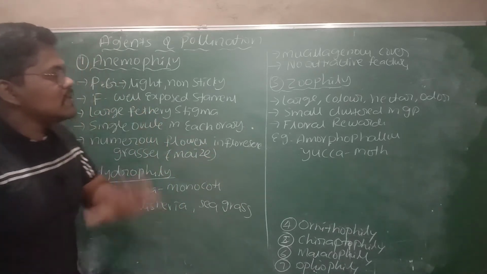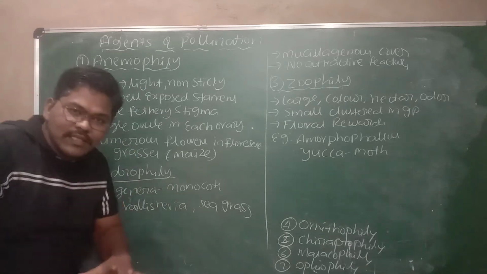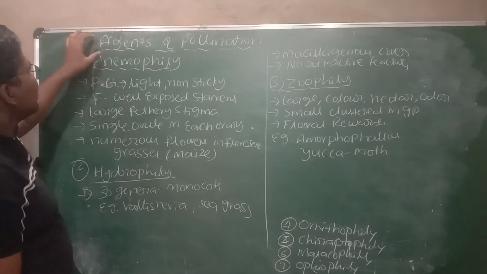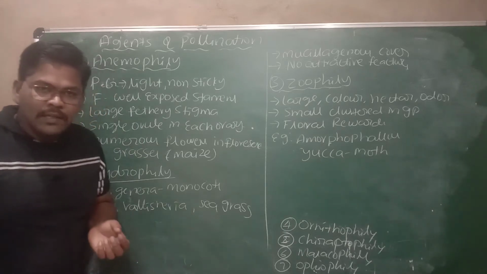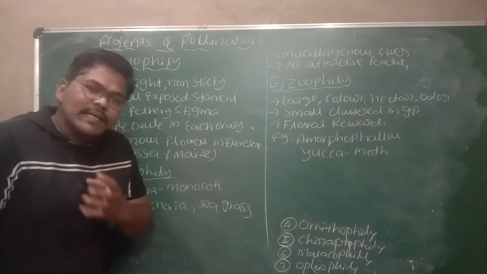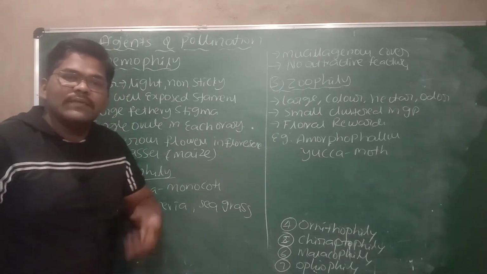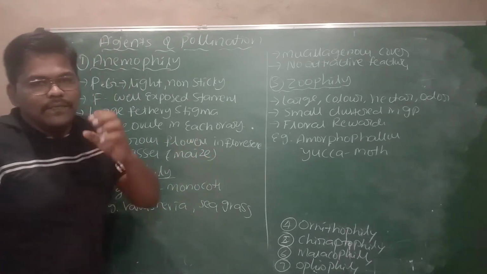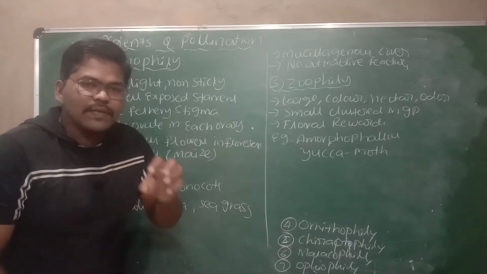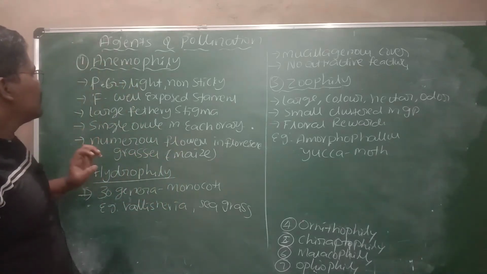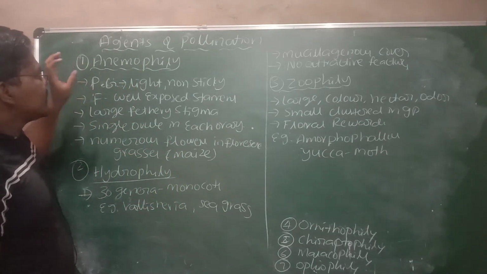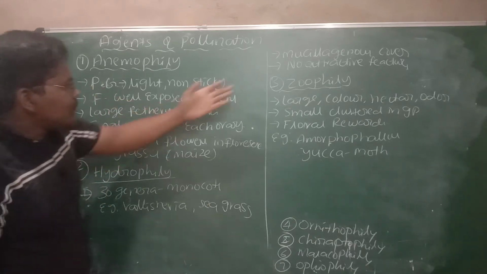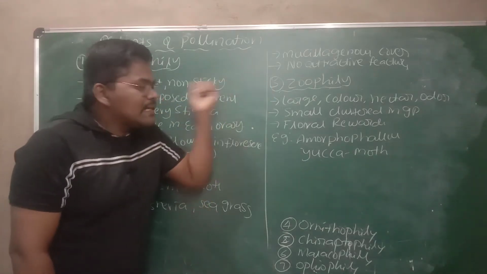The things which are used for the transportation of pollen grains in pollination are called agents of pollination. The pollinating agents may be living things or non-living things. If living things are used for pollination, those are called biotic agents. For example, zoophily. Zoophily means pollination by animals.